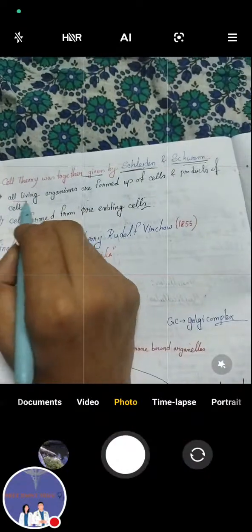Now, the cell theory was given together by Schleiden and Schwann. First, all living organisms are formed of cells and products of cells. Second, cells are formed from pre-existing cells. This was given by Rudolf Virchow, the final step of cell theory, in 1855.